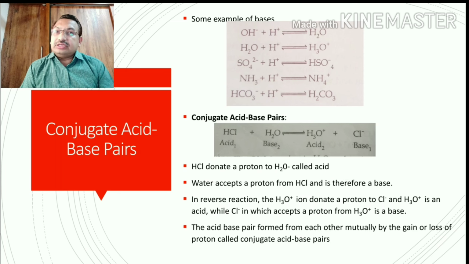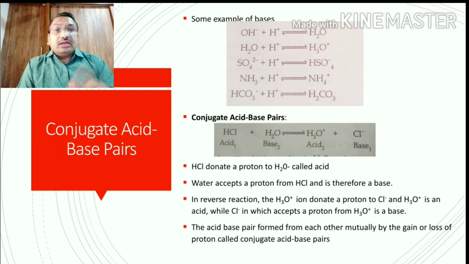Water molecules have both characteristics, dual characteristics. It can also donate H plus. If it donates an H plus ion, it is called acidic. If it accepts H plus ions, it is called a base characteristic. Depending upon the situation, it acts as an acid or a base. Similarly, the SO4 ion can accept an H plus ion, forming HSO4. Ammonia can accept protons, so it is called a base.